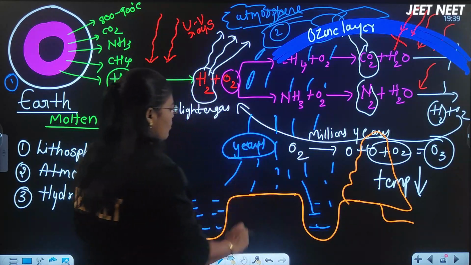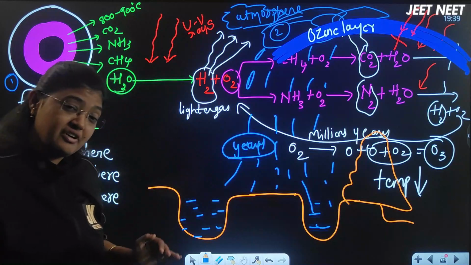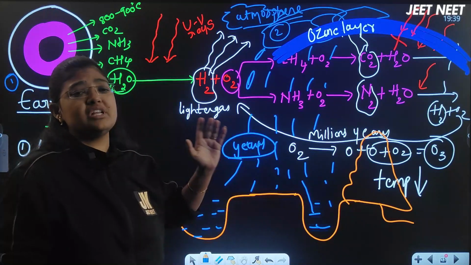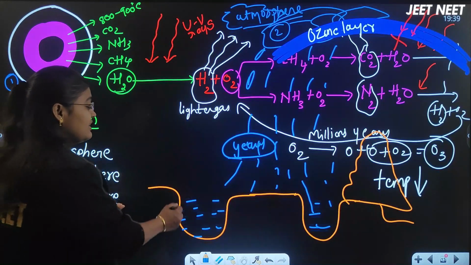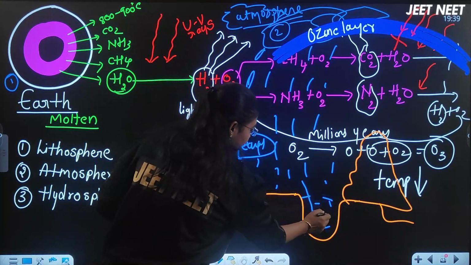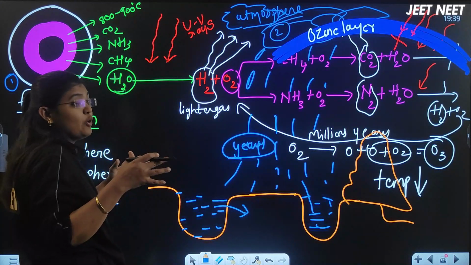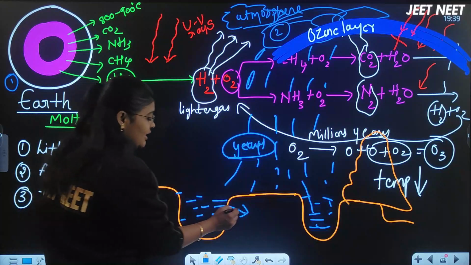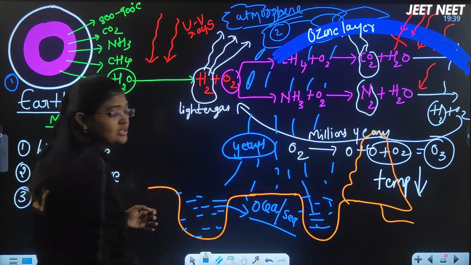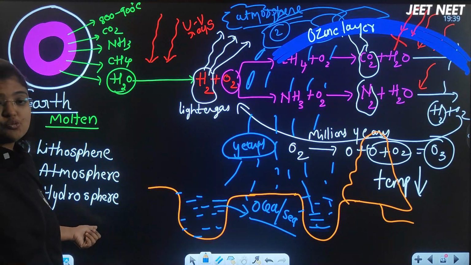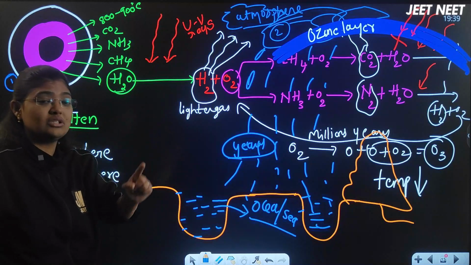Nowadays we get rainfall only for maybe 1 or 2 hours maximum, isn't it? But when the earth was formed for the first time, the rainfall was happening continuously for years together. That is what filled our earth with this much water, and this is how the oceans first formed on the earth. The first oceans or seas formed on the earth is what we can consider as the hydrosphere for the first time, because of this rainfall which happened continuously throughout the years.